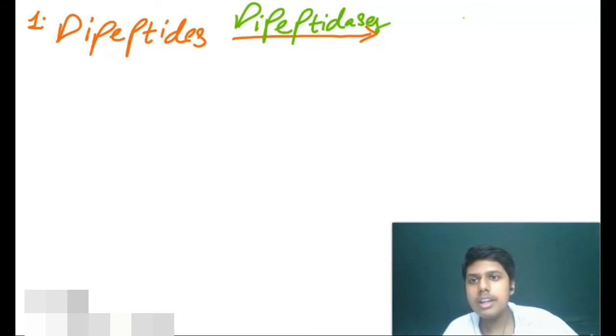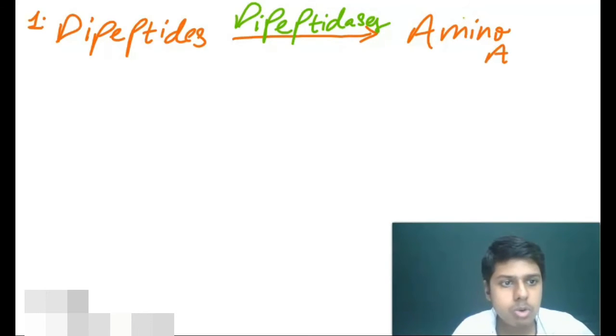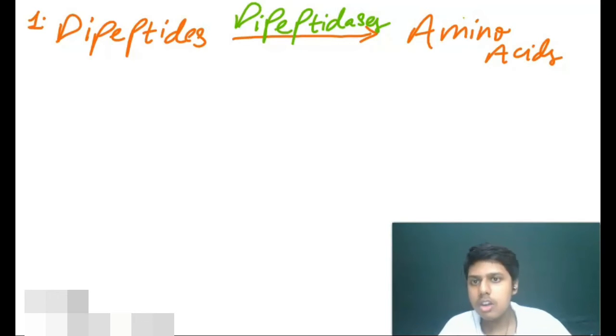Now the dipeptides get converted with the help of dipeptidases into the amino acids. First reaction, we have this.